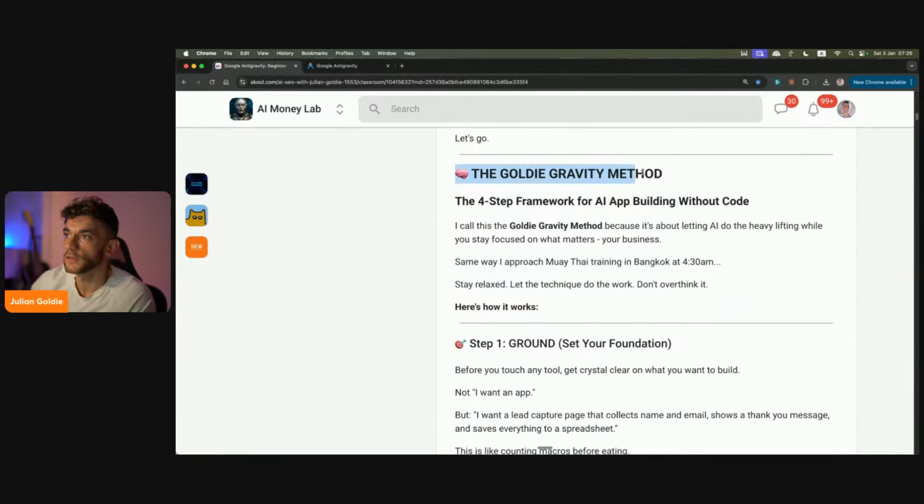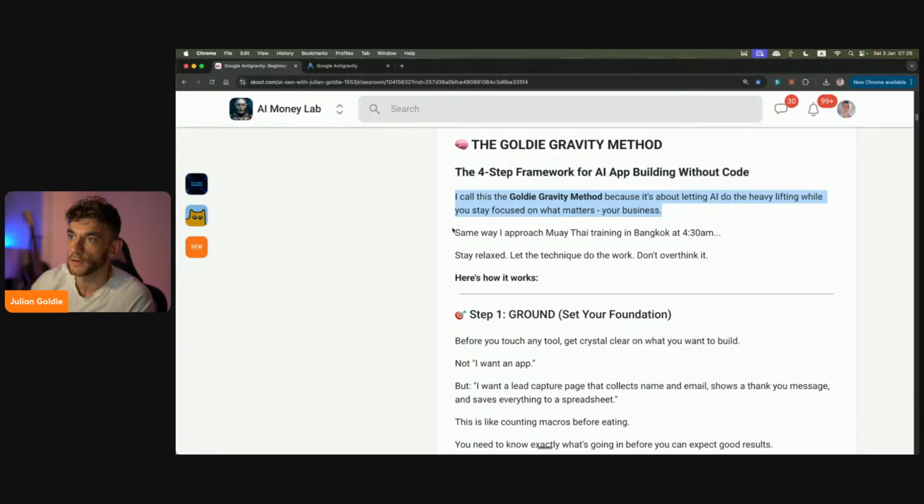So we're going to be using the Goldie Gravity method, all right? The 4-step framework for AI app building without code. I call this the Goldie Gravity method because it's about letting AI do the heavy lifting whilst you stay focused on what matters, your business, right? This is the same way I approach Muay Thai, for example. I stay relaxed and let the technique do the work. We don't overthink it. Here's how it works, all right?